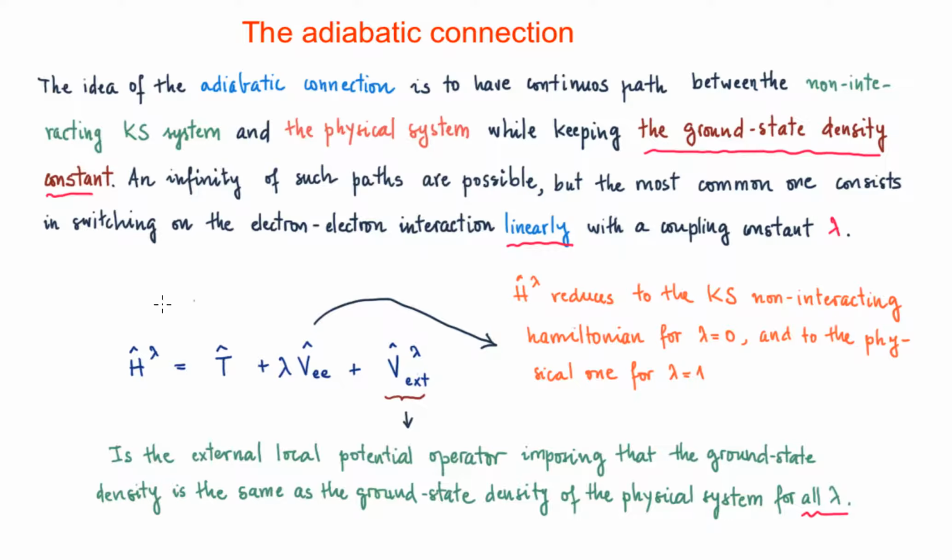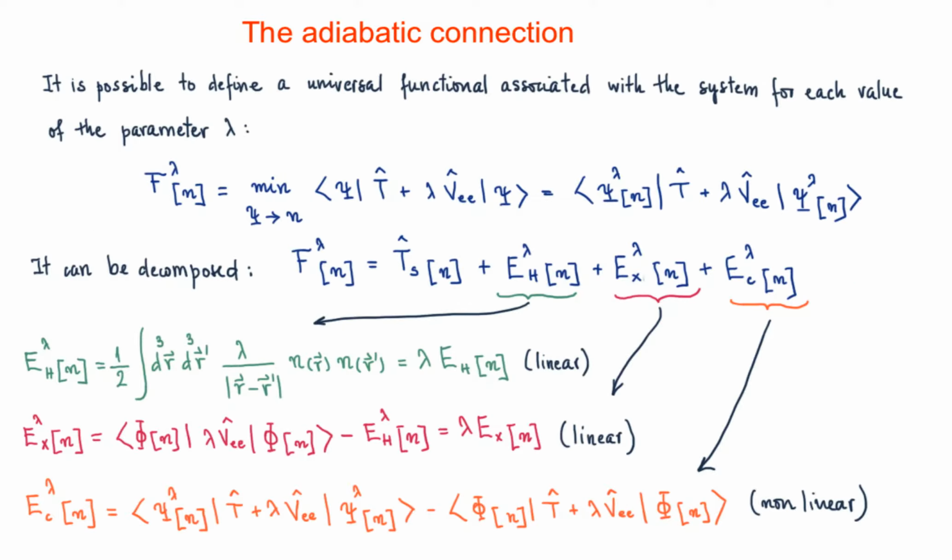Once we have this lambda-dependent Hamiltonian, it's possible to define a universal functional associated to the system for each value of the parameter lambda. We are defining this universal functional F in the usual way. That's the usual way to define the lambda-dependent universal functional.